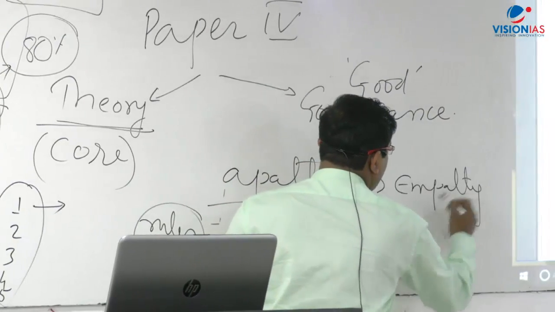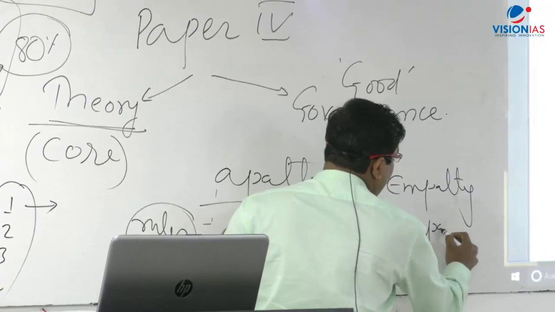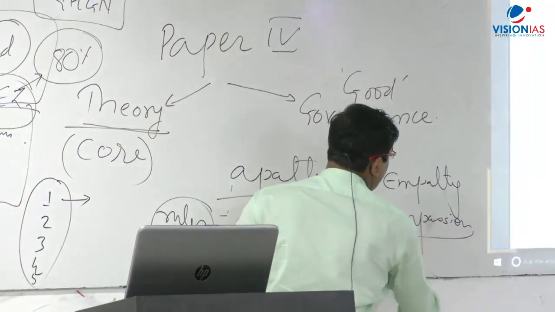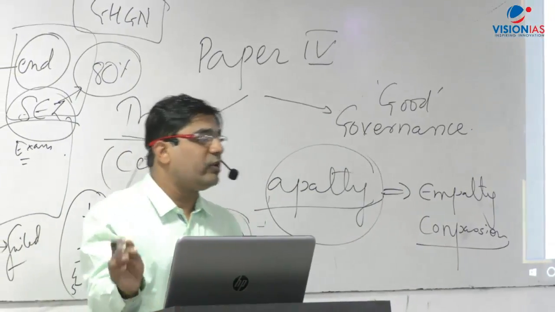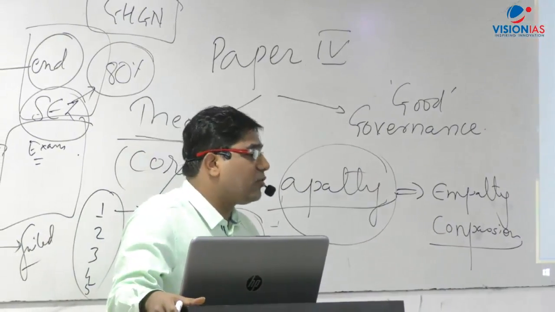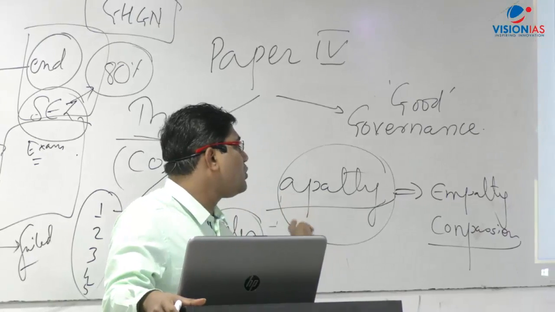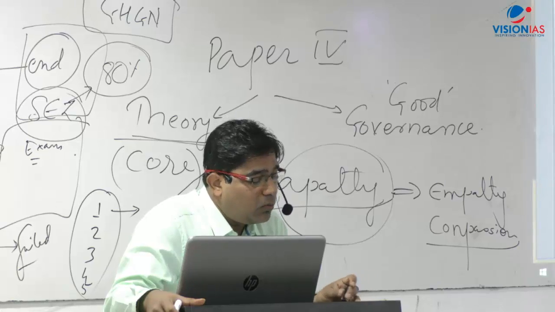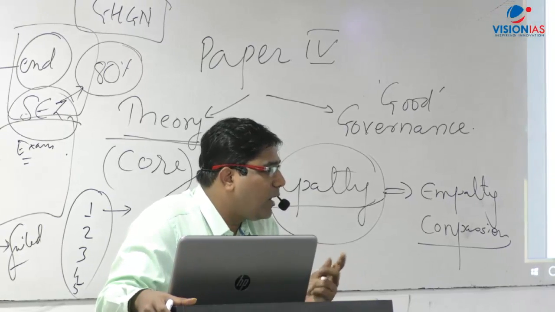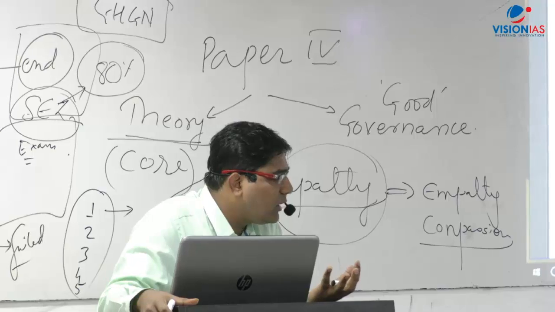So this is an attitude change that we need to bring into the bureaucracy, from bureaucratic apathy, that is, being insensitive and indifferent towards the problems of the weaker sections of society, to being more empathetic and compassionate. Now, while understanding this problem, we have to see why the bureaucratic apathy has developed.